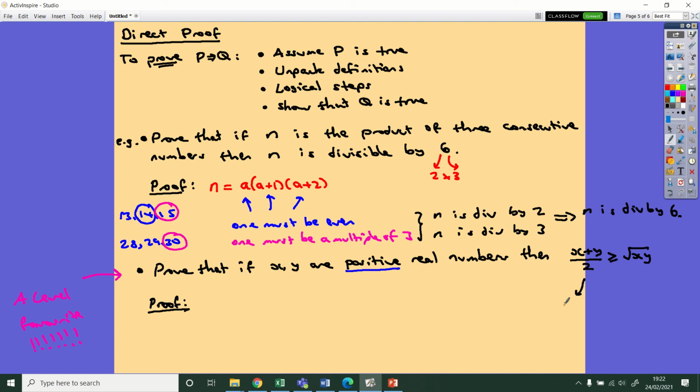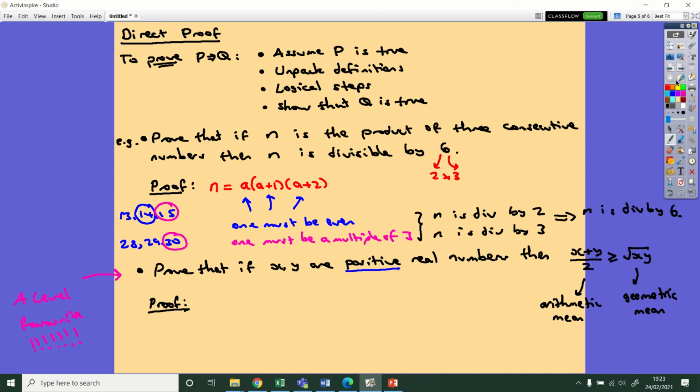So this, you'll notice, is the mean, but it's specifically the arithmetic mean, which is the usual mean that you first learn when you're in secondary school. And this one is also a type of mean, but it's not the arithmetic mean, it's called the geometric mean. It's like the timesy mean, the multiplication mean, if you like. Okay, other mean brands are available. So we're going to prove this using all the information that we've got.